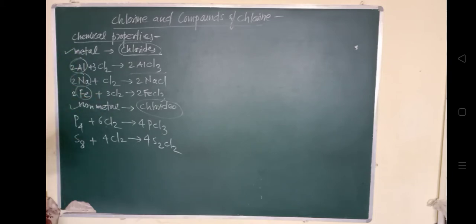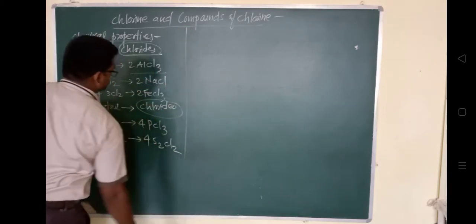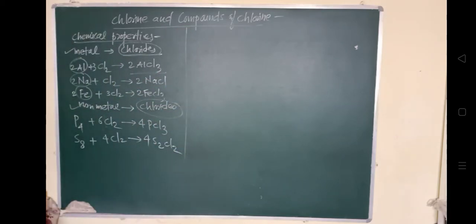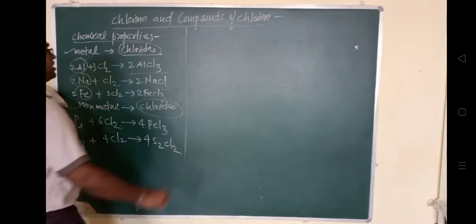Now its affinity for hydrogen. Chlorine has a great affinity towards hydrogen. It reacts with hydrogen and compounds containing hydrogen to form HCl. तो देखो, हाइड्रोजन के साथ जब ये रिएक्ट हो रहा है तो ये HCl फॉर्म करता है.